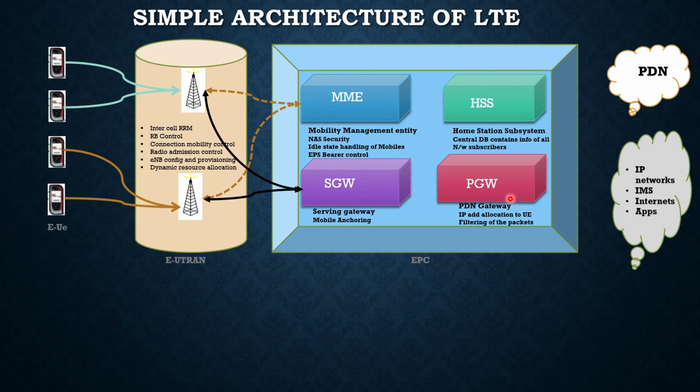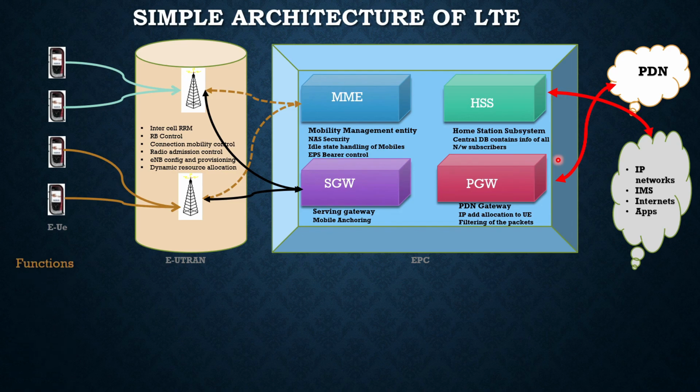Now, if we compare these network elements at a very high level with the earlier network, MME we can refer to as MSC, HSS is nothing but your HLR, SGW is your SGSN, and PGW is your GGSN. That is how broadly we can classify. But in LTE everything is modified, and we have a different naming convention, MME and so on, and based on that there is a lot of improved functionality as well. So the EPC is connected to the external world for accessing services, whether it is data or IP.